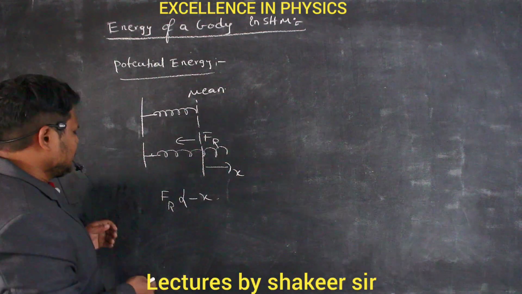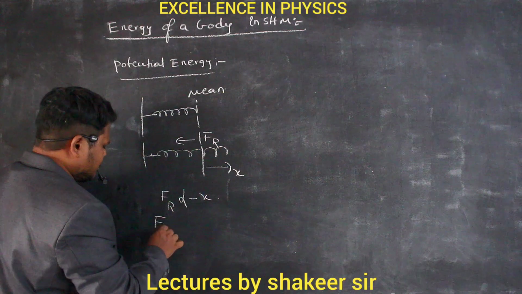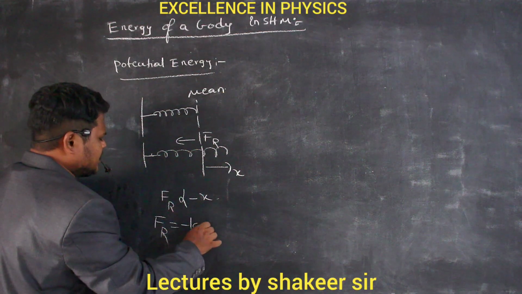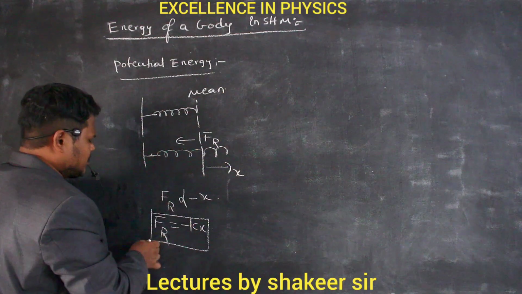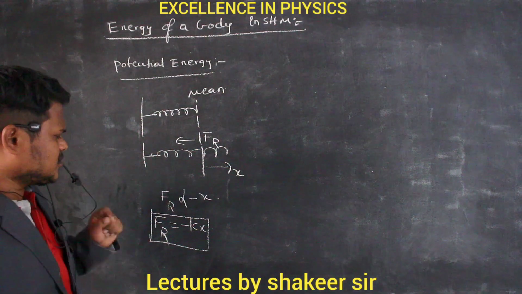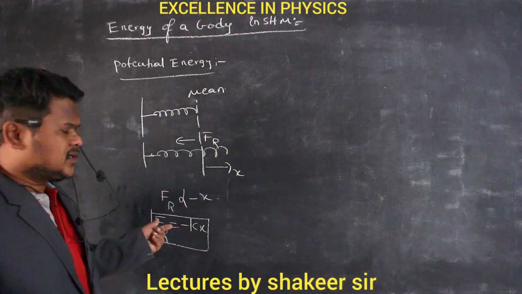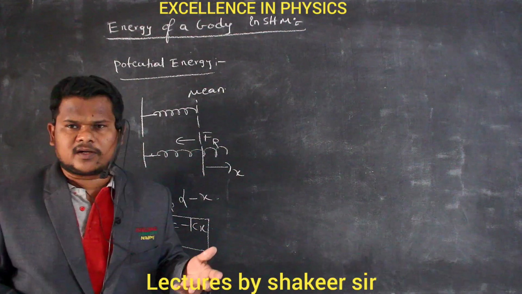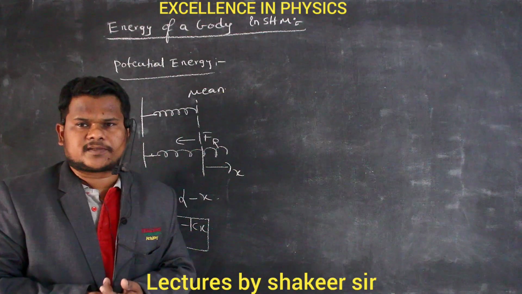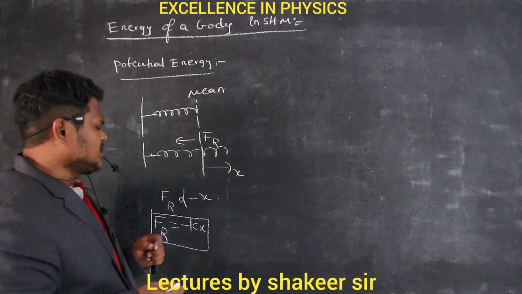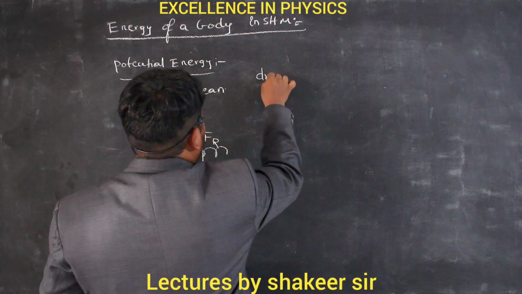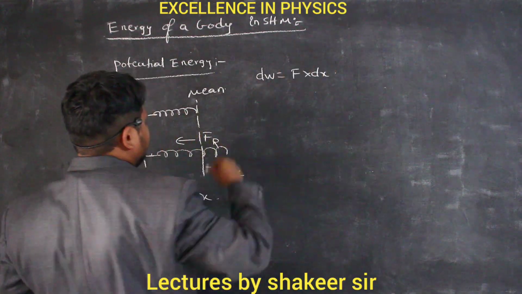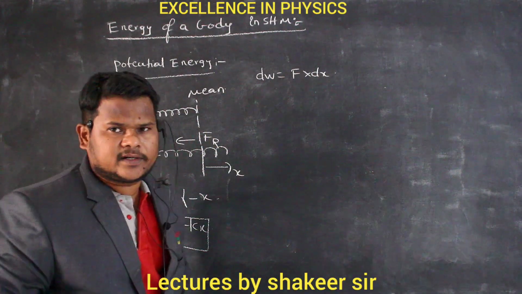If I remove the proportionality sign and place a constant, then Fr is equal to minus kx. This is the amount of restoring force developed in the spring. And what is meant by k here? K is nothing but the spring constant, SHM constant, oscillation constant, or vibration constant. Now for a small displacement, the work done is dW equals F into dx. We have already studied these concepts in the work, power and energy topic.